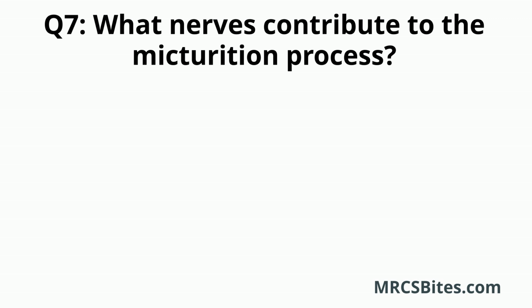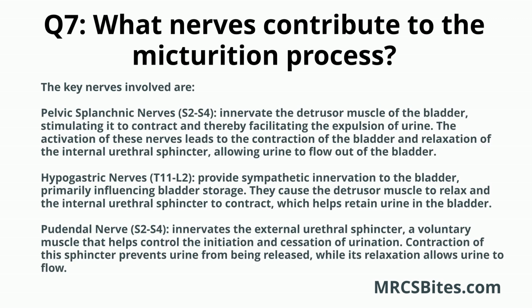Question 7. What nerves contribute to the micturition process? The micturition process, or the process of urination, involves a complex interplay of both sympathetic and parasympathetic nervous systems, as well as somatic motor control. The key nerves involved are pelvic splanchnic nerves, S2 to S4. These nerves are crucial for the micturition process.